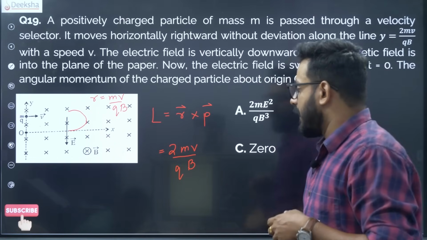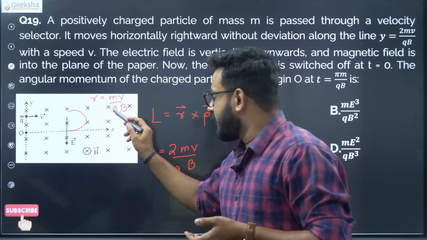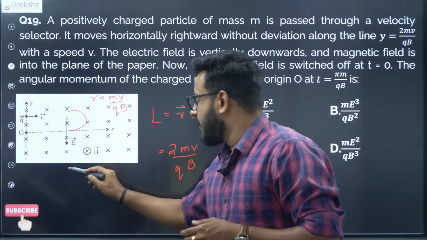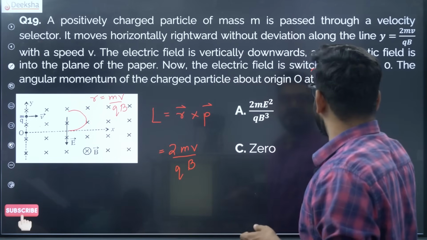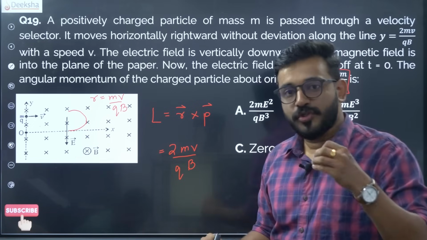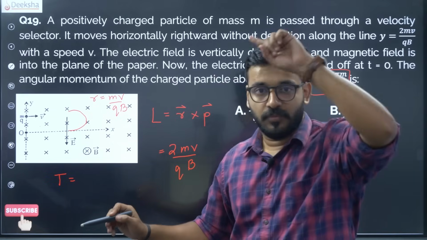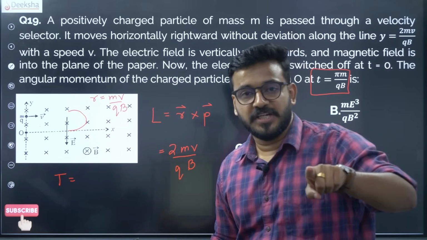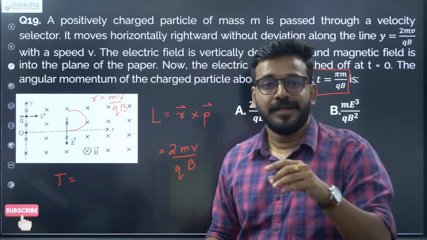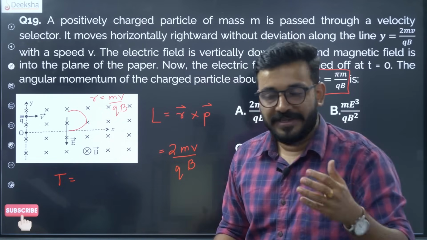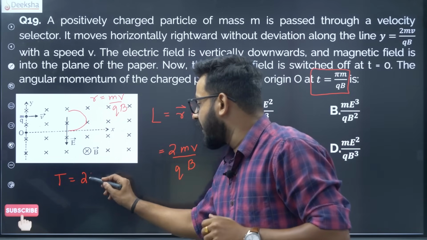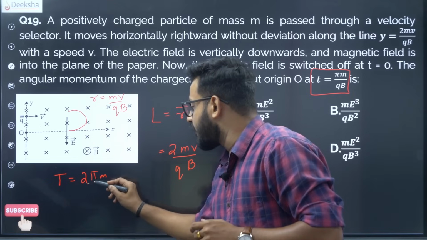Next, t is given as pi m by qB. This is also very relatable, because the time period for one whole revolution, when a charged particle undergoes circular motion in the presence of a perpendicular magnetic field, is given as 2 pi m divided by qB.